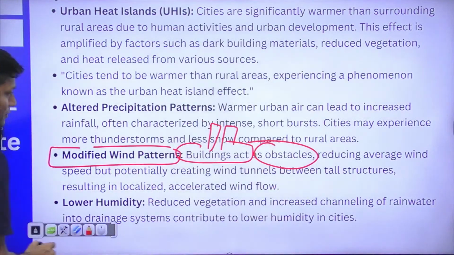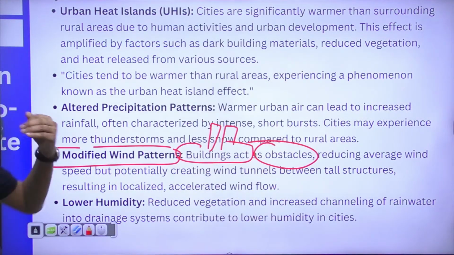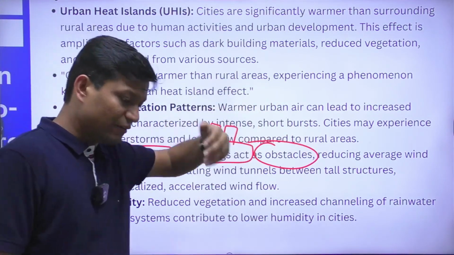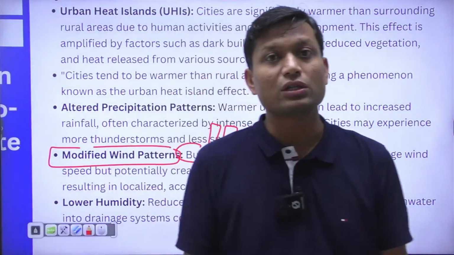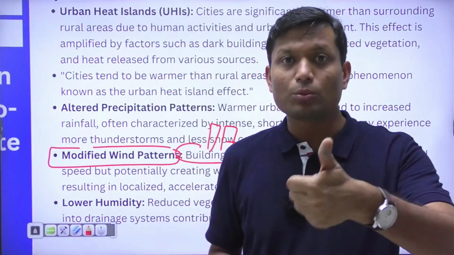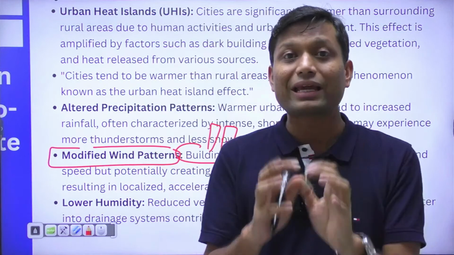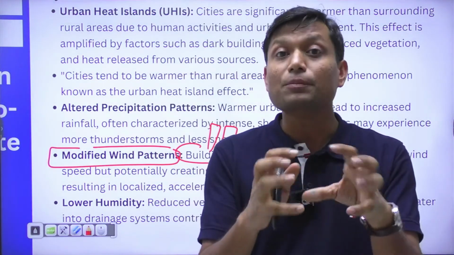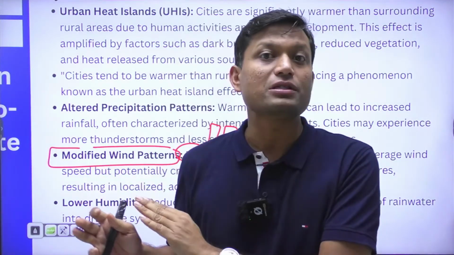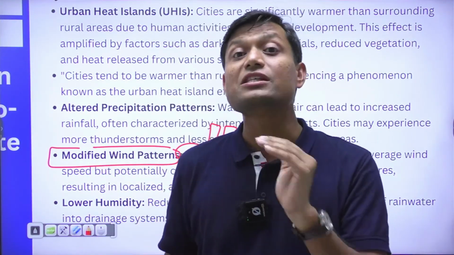Now there is the problem of wind circulation in this area, and if there is a problem of wind circulation, we observe two phenomena. One is that pollution tends to accumulate in certain pockets of these cities. Other than that, other parts of the cities experience high-speed winds.